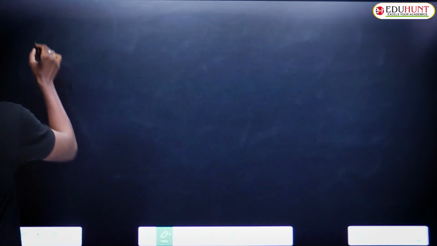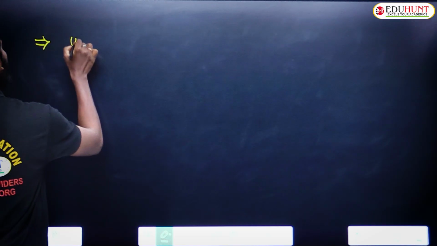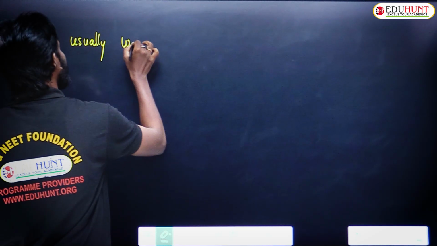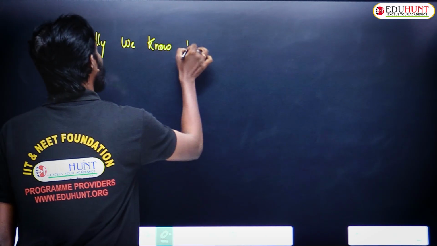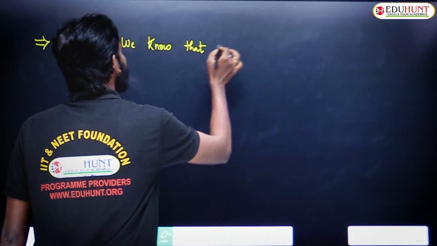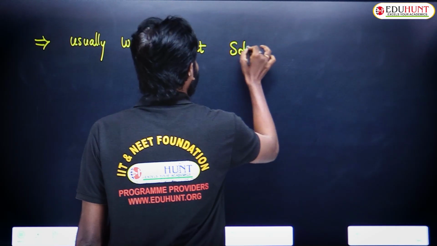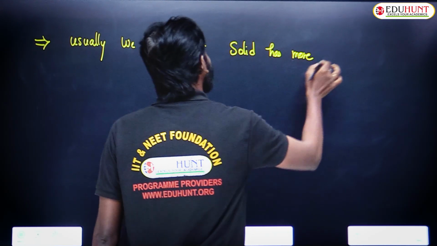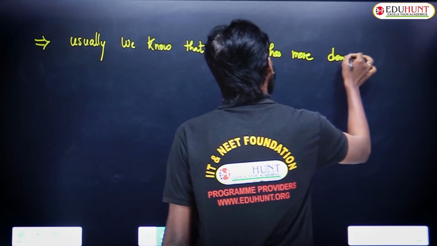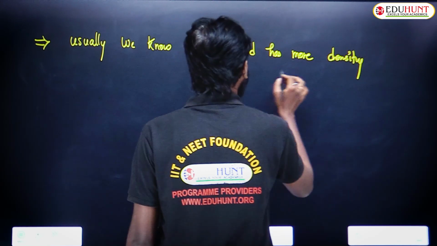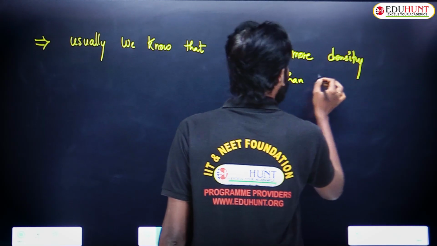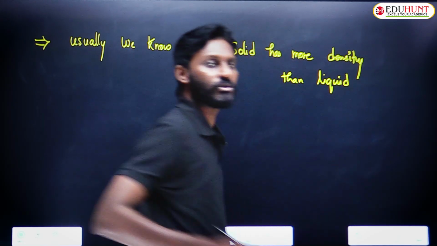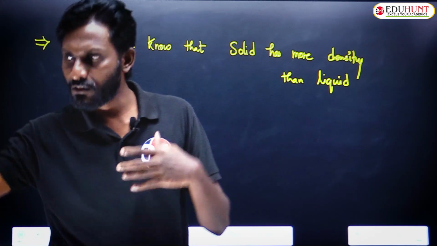Usually we know that solid has more density than liquid, right? Everyone knows this, generally. Why, sir? In solid compared to the liquid, what happens?